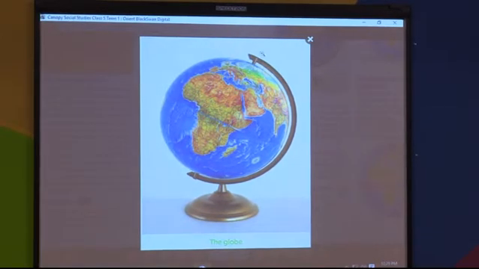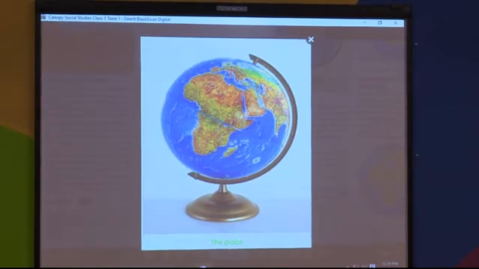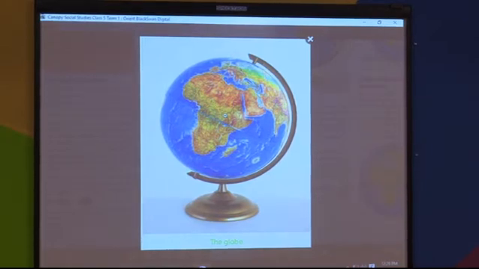This is the axis. What is this called? Axis. This is the North Pole and here is the South Pole. Can you see the earth is tilted? Yes, the earth is exactly tilted as it is shown in the globe here.